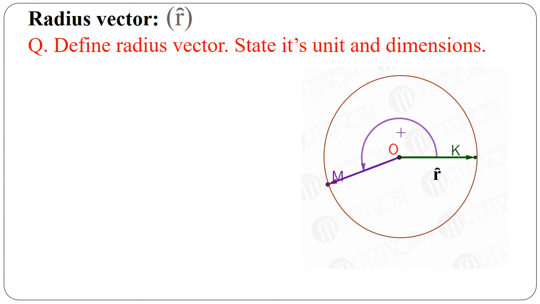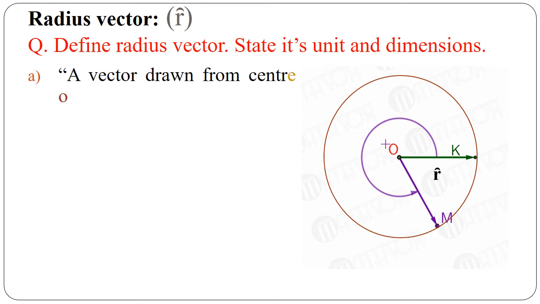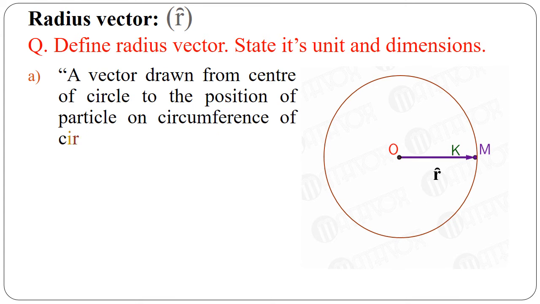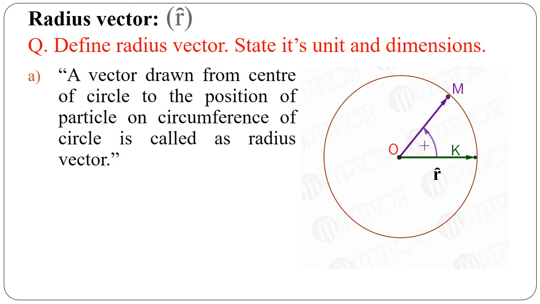In the given image, the green arrow indicates vector OK bar and the blue arrow indicates vector OM bar. Both are drawn from the center of the circle to the position of the particle. Hence, radius vector can be defined as a vector drawn from the center of the circle to the position of the particle on the circumference of the circle.